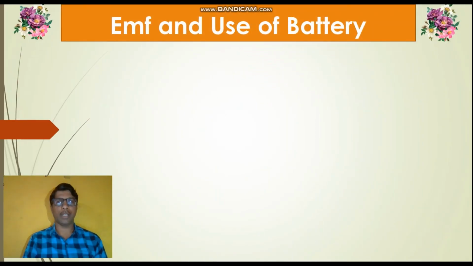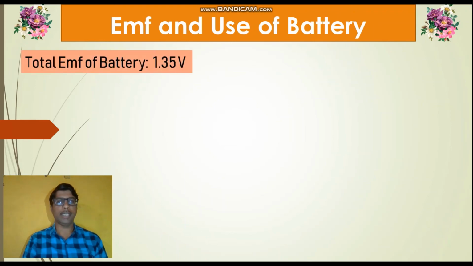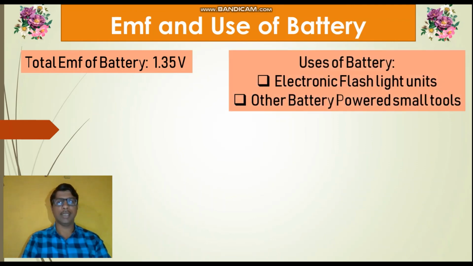EMF and use of battery. The total EMF generated by the alkaline storage battery is 1.35 volt. The alkaline storage battery has vast applications. That means alkaline storage batteries are used in electronic flashlight units.